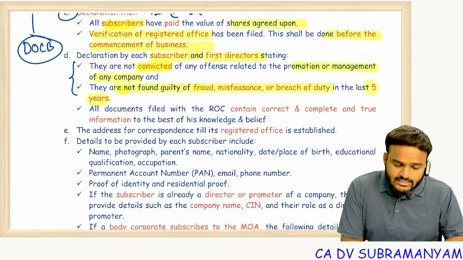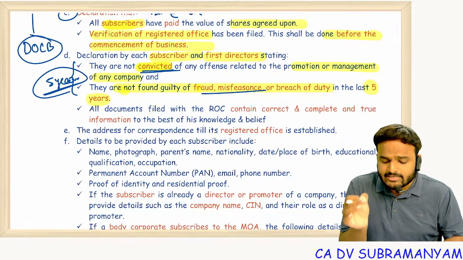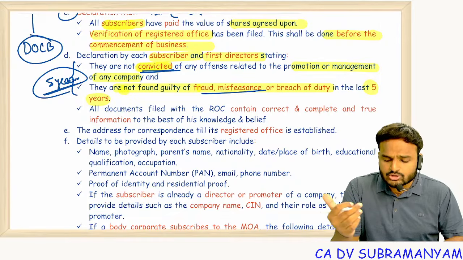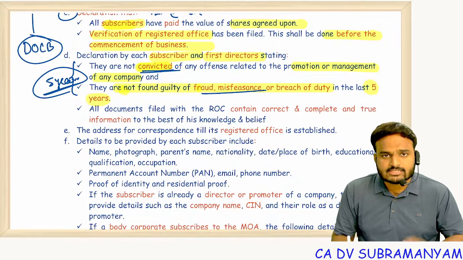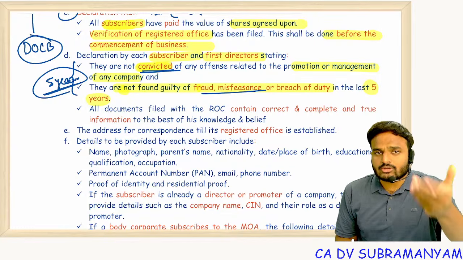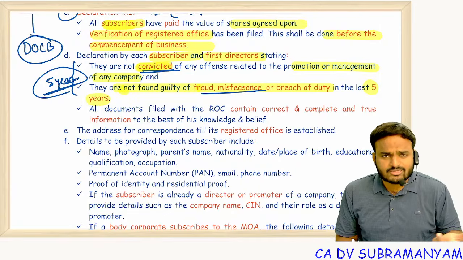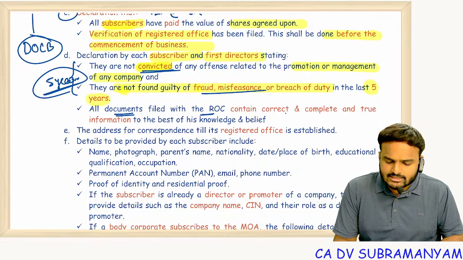So there is a 5 year disqualification in case you are convicted of any offense in the promotion or management of the company, or found guilty of fraud or misfeasance. That means after 5 years you are eligible to become a subscriber and a director of the company. And all the documents filed with ROC contain correct and complete true information to the best of their knowledge and belief.